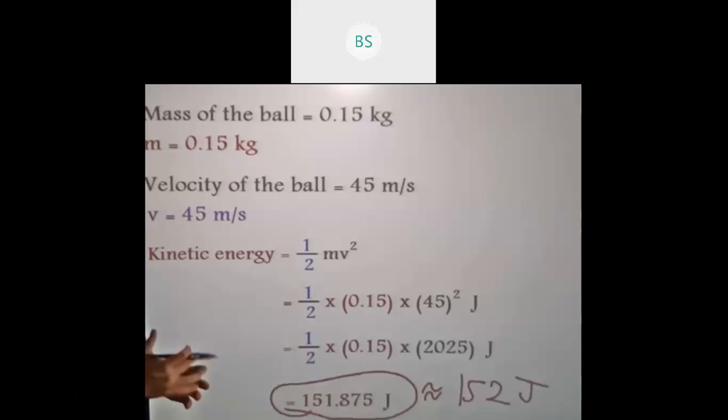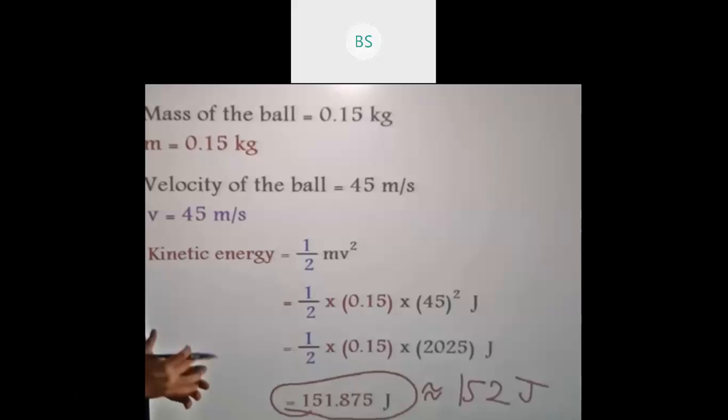So I have defined them here. Now let us differentiate between potential energy and kinetic energy, because we have already studied both. What exactly is the difference between potential energy and kinetic energy? We already know the definition of potential energy.